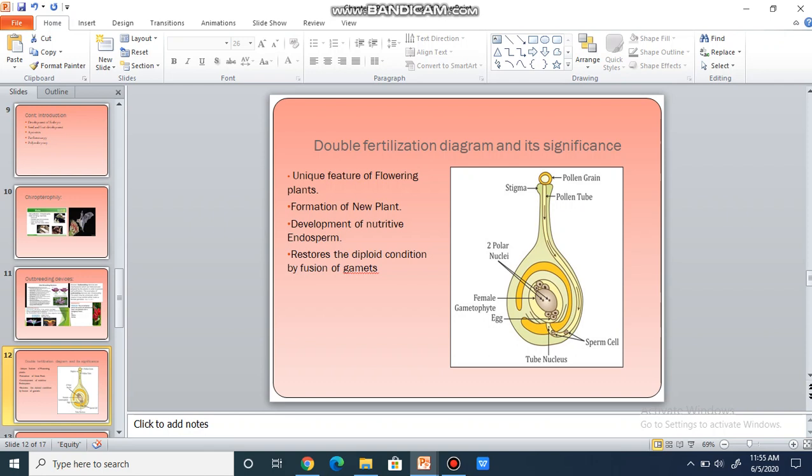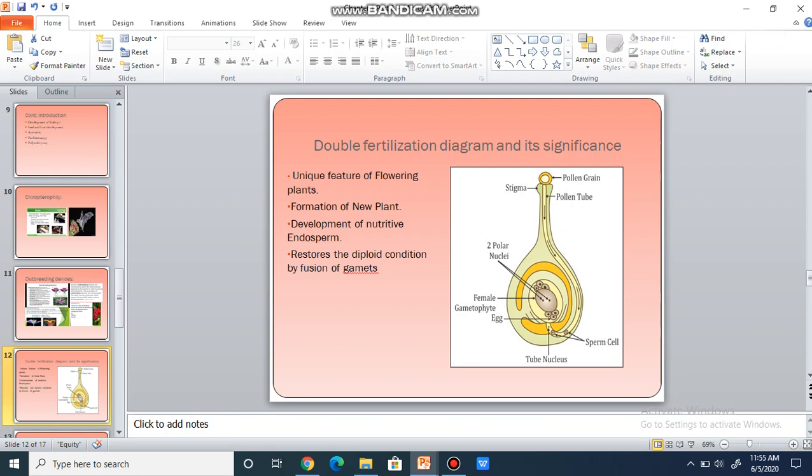Out of two male gametes, one male gamete fuses with the egg cell. So this is known as syngamy, or first fertilization. The other male gamete fuses with the secondary nucleus. In the diagram here it is shown as two polar nuclei.